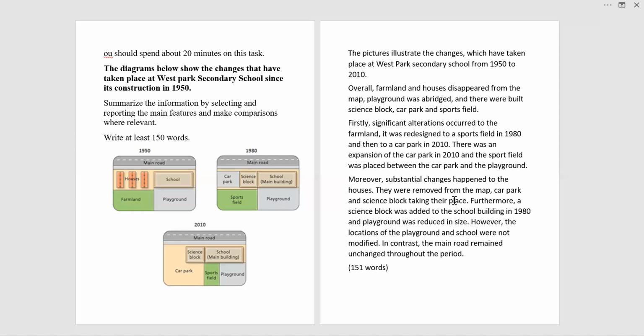Just a second, I'm adjusting the diagram so that you guys can see it.